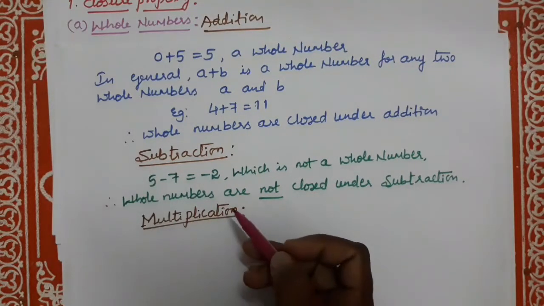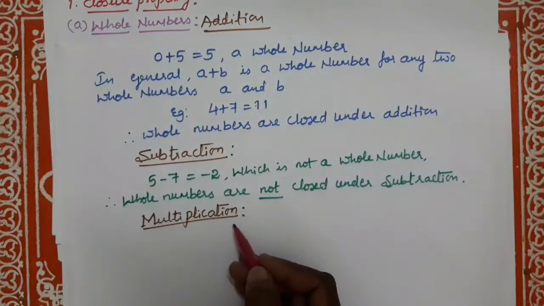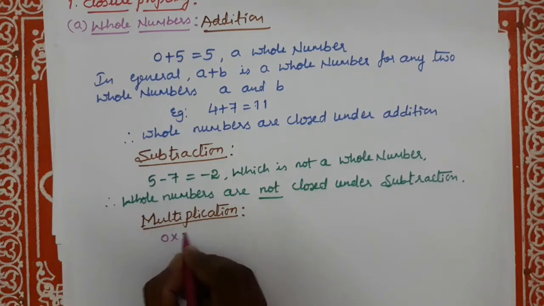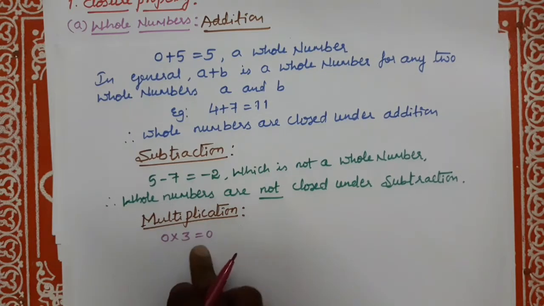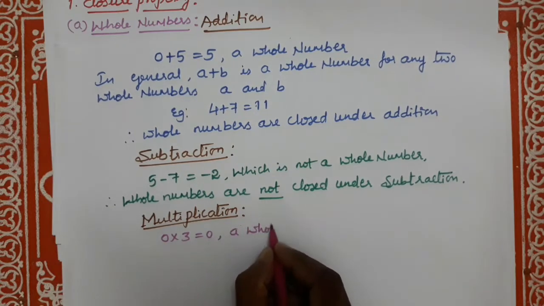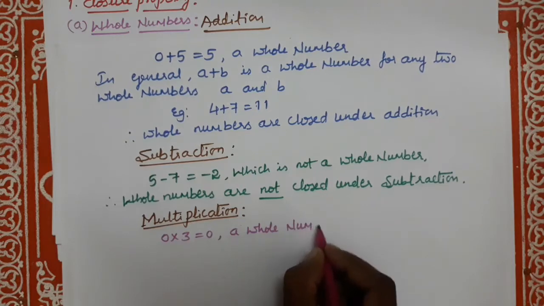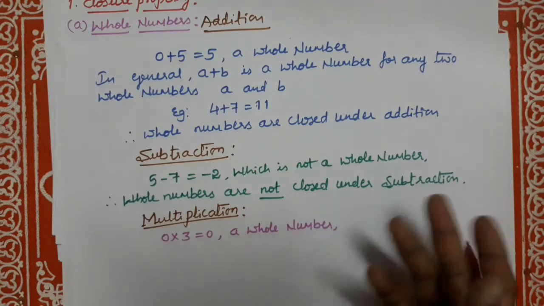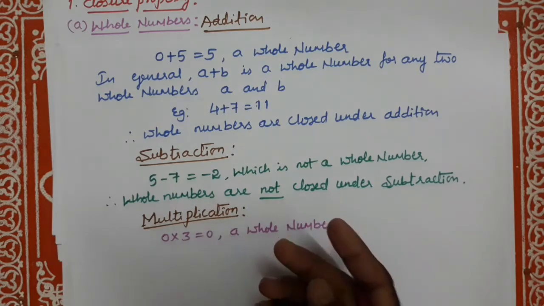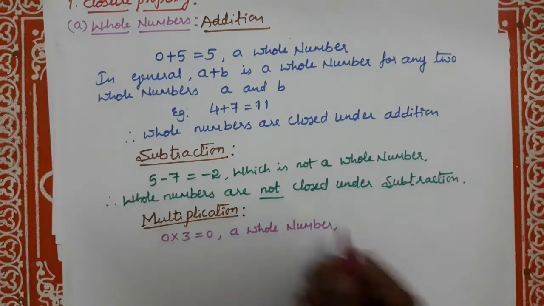Dear students, now whole numbers multiplication. See, for example, 0 into 3 is equal to 0. Any number multiplied by 0 is equal to 0, a whole number. In general, if A and B are any two whole numbers, their product AB is a whole number.